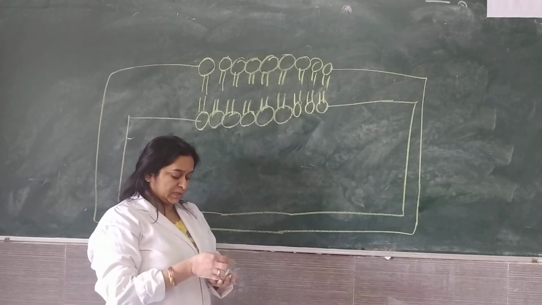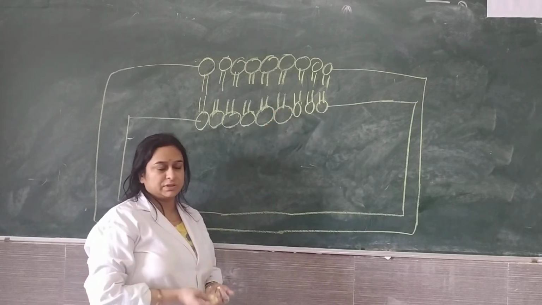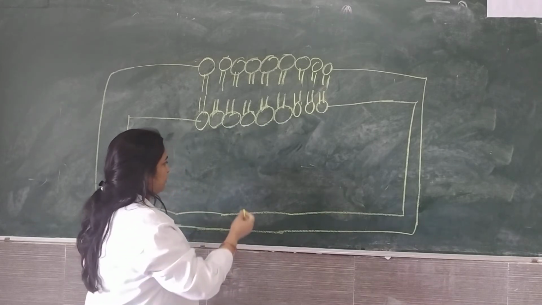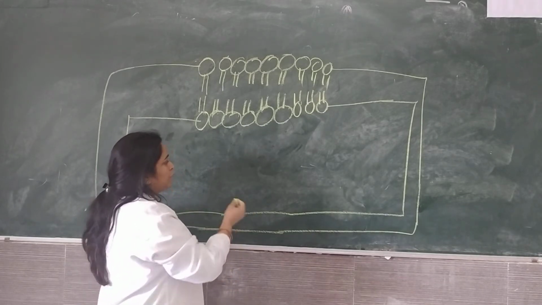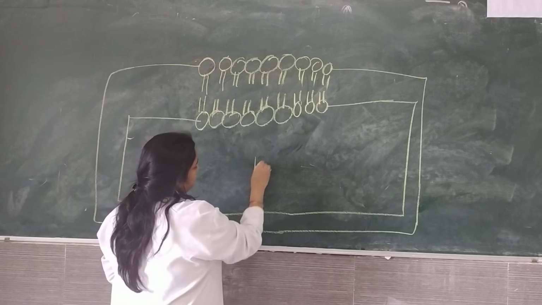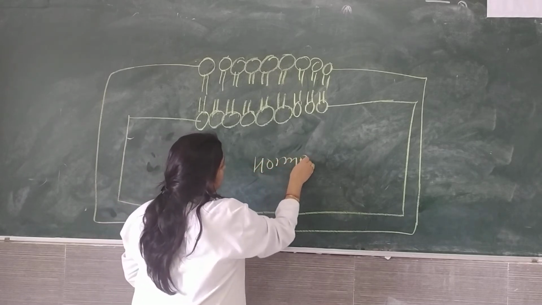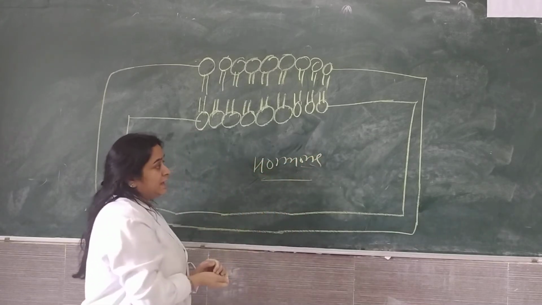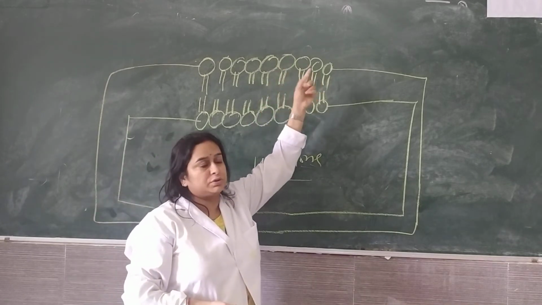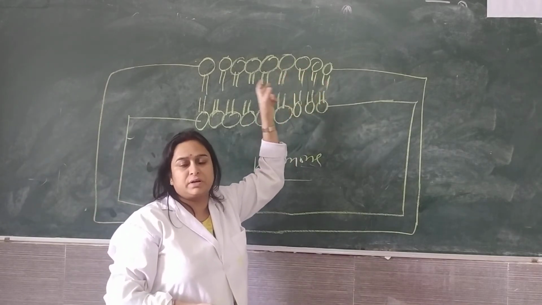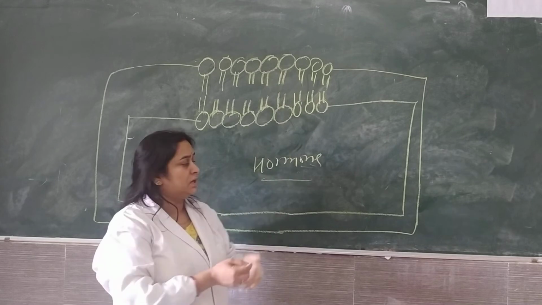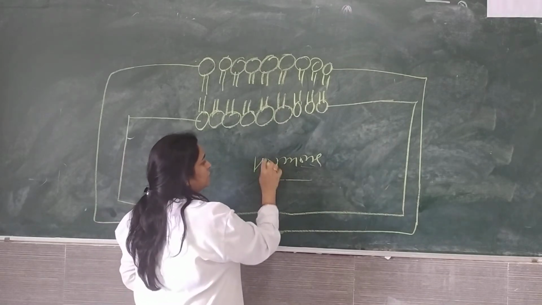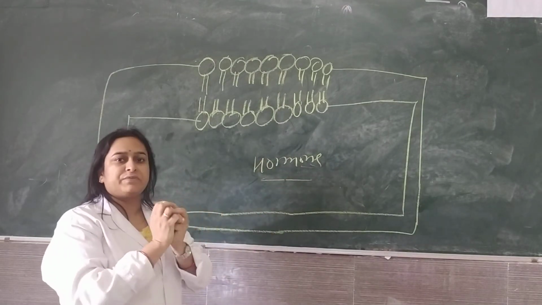That process we name exocytosis. Suppose some hormone is secreted by the cell. Now this hormone has to come out of the cell so that it can bind to its receptor for its normal physiological action.